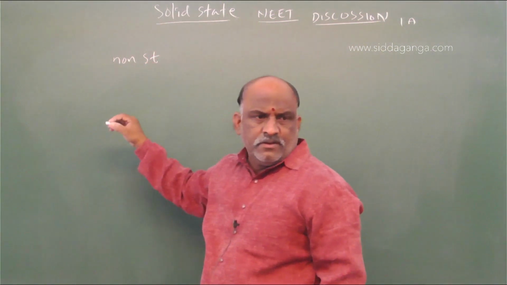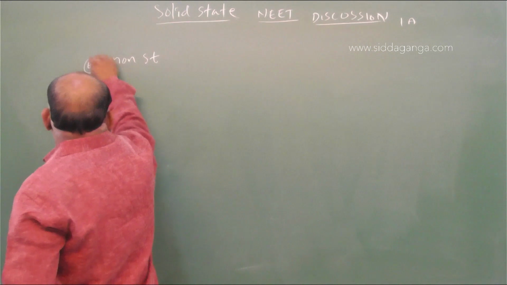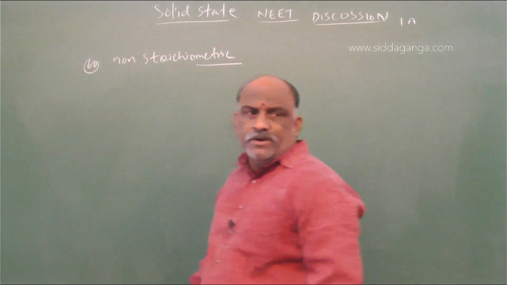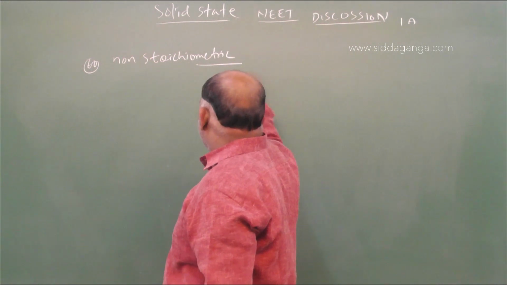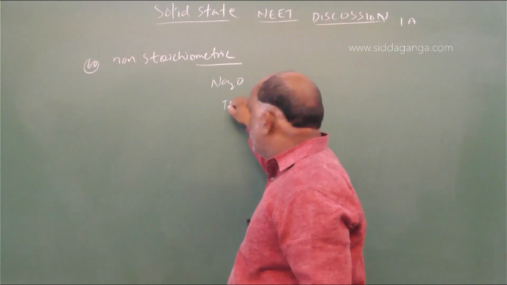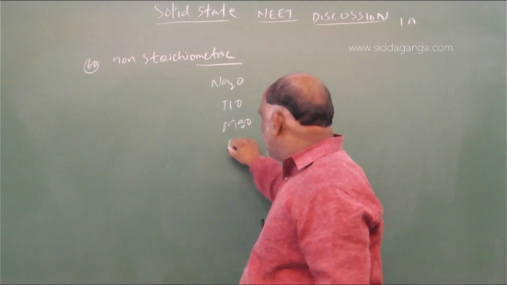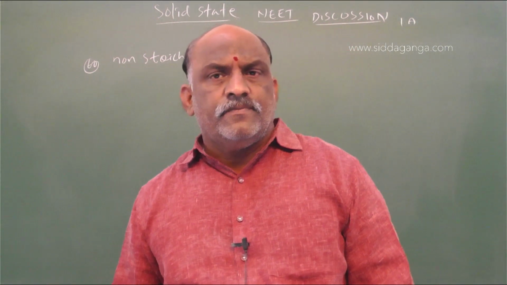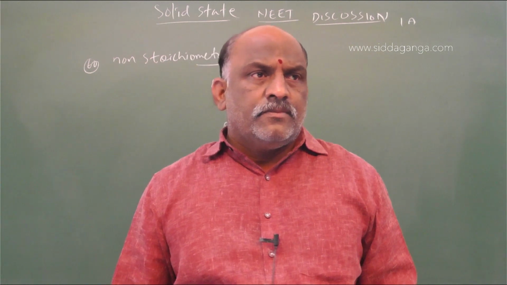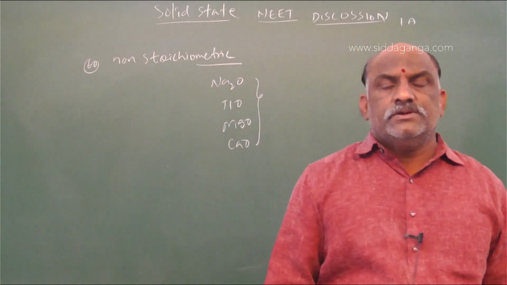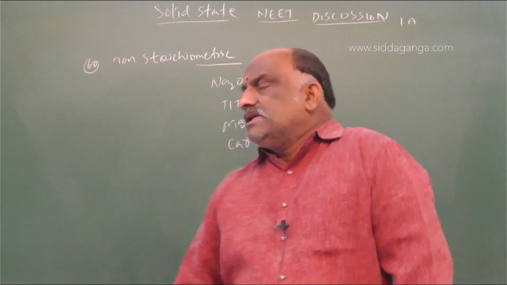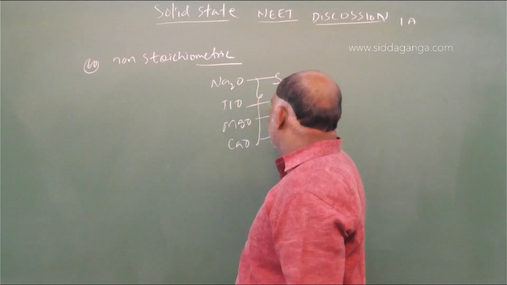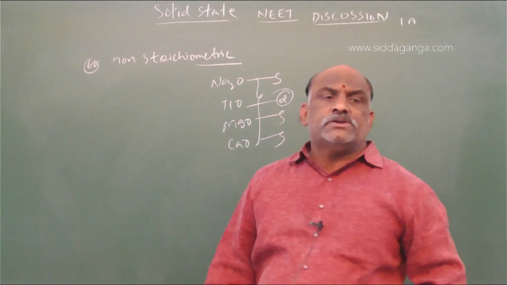Question number 60. Non-stoichiometric: Na2O, TiO, MgO, CaO. You remember one point: generally S block elements form stoichiometric compositions only. So Na, Mg and Ca belong to the S block. This one is only D block. Only D block elements form non-stoichiometric solids.